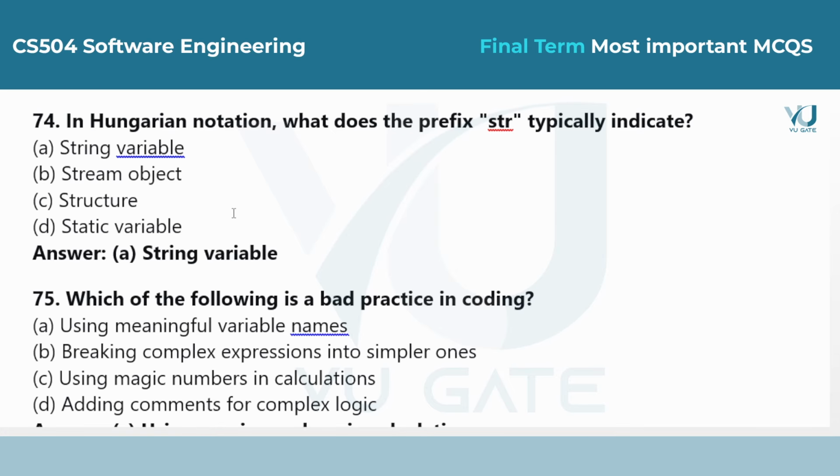Answer is option A, string variable. Hungarian notation adds a small prefix to variable names to show their data type. Using str tells the programmer that the variable holds text. Question 75. Which of the following is a bad practice in coding?